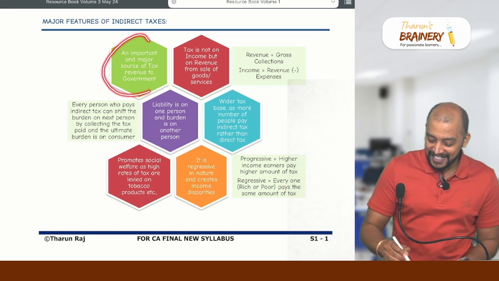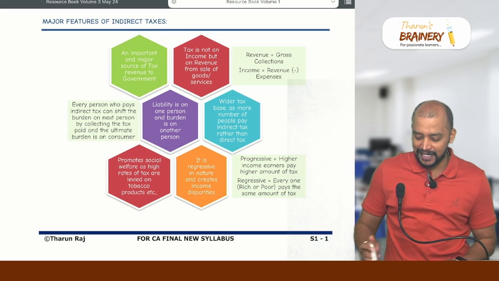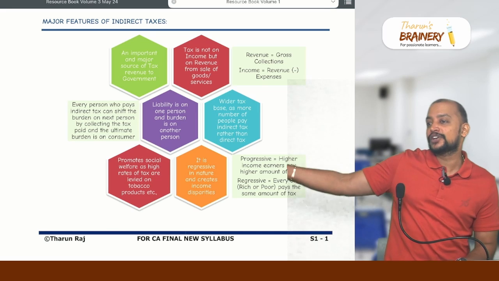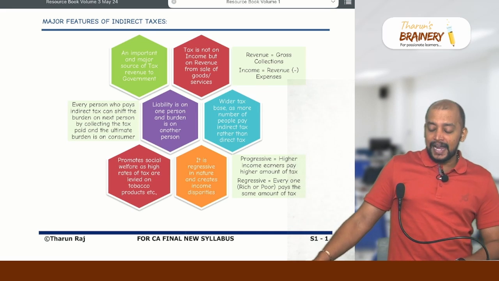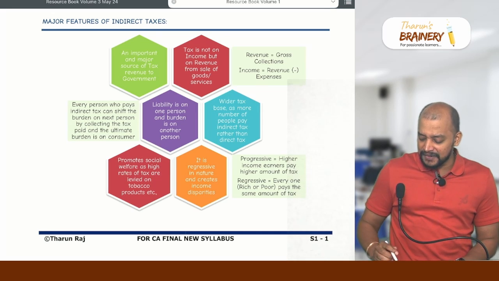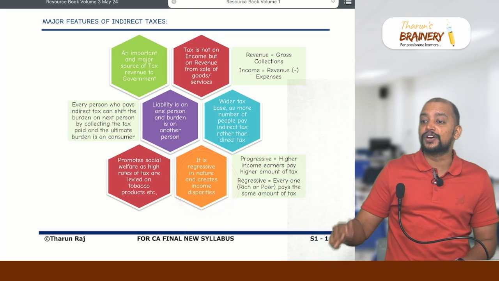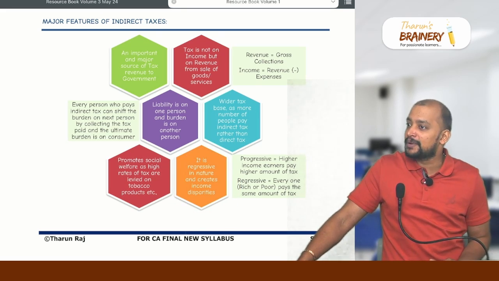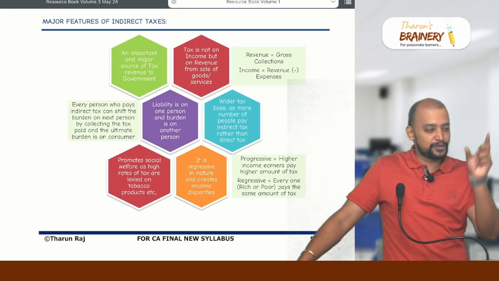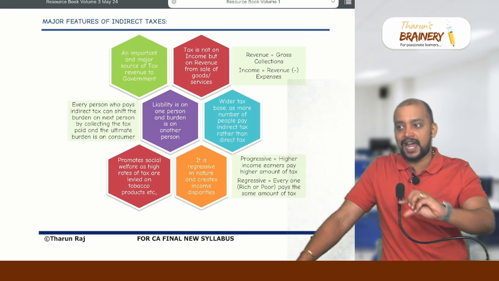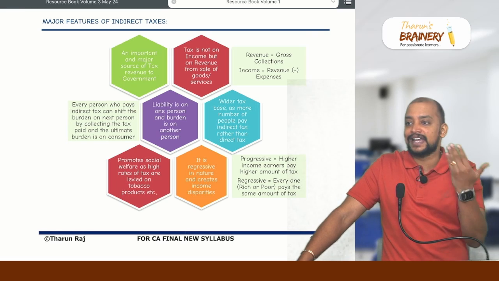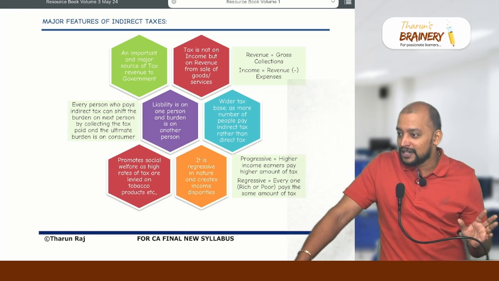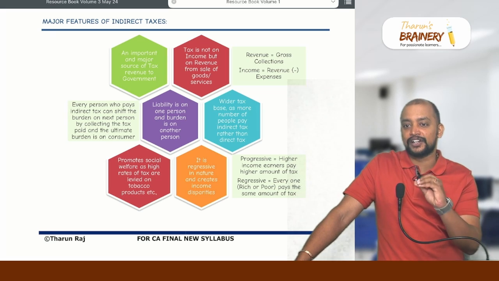So it is an important and major source of tax revenue to the government, and this point we have already seen: liability is on one person whereas incidence is on the other person. Next, it is regressive in nature, whereas income tax is progressive in nature. Higher the income, more the income tax, because we have slab rates. Up to a certain income means a lower rate of income tax, and if you cross that slab, it will be a higher rate. But GST is not like that. Whether you are rich or poor, there is no difference with respect to the rate of GST.